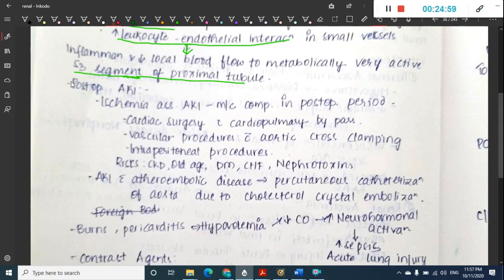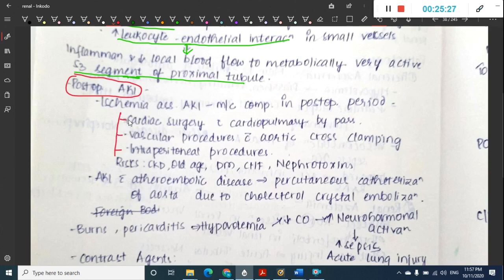Then the next cause is post-operative acute kidney injury. Here in post-operative acute kidney injury, ischemia associated acute kidney injury is the most common complication which is seen in the post-operative period. This includes mainly cardiac surgery with cardiopulmonary bypass, or vascular procedures with aortic cross clamping, or intraperitoneal procedures.